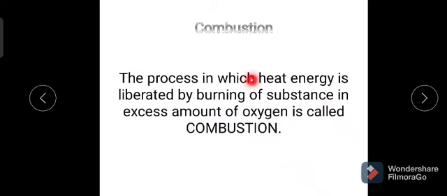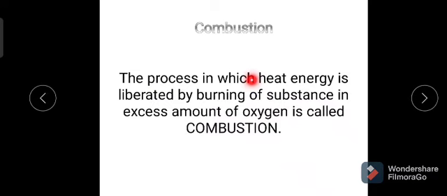In combustion reaction, carbon burns to give carbon dioxide, and hydrogen burns to give the water molecule. Therefore, in combustion reaction the products are carbon dioxide and water molecule.